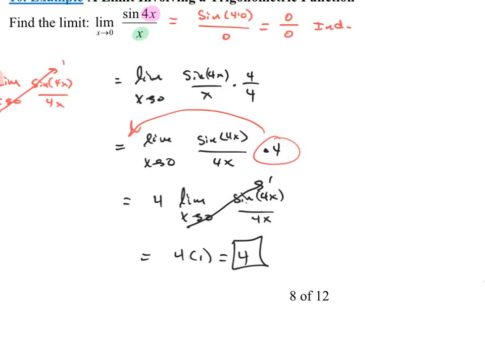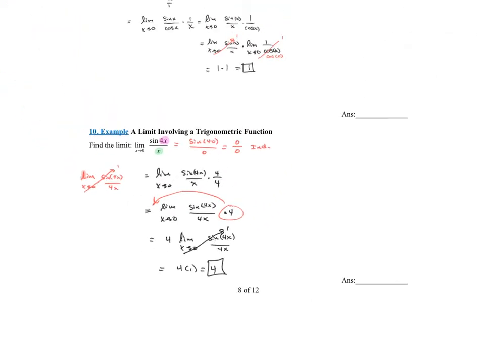Okay. So great problems that you see there, just a little bit of manipulation. We've learned some wonderful rules this section. We learned if it's a polynomial, a rational, one of our radicals, one of our transcendental functions, which is our 6 trig functions, our exponential functions, our logarithmic functions, to evaluate a limit, simply plug it in, as long as you can do it. We're going to run into cases where you can't plug it in, where you're going to factor and simplify first. That's on the test. You're going to run into an example where you have radicals and you have to rationalize the numerator or denominator. That's on the test.